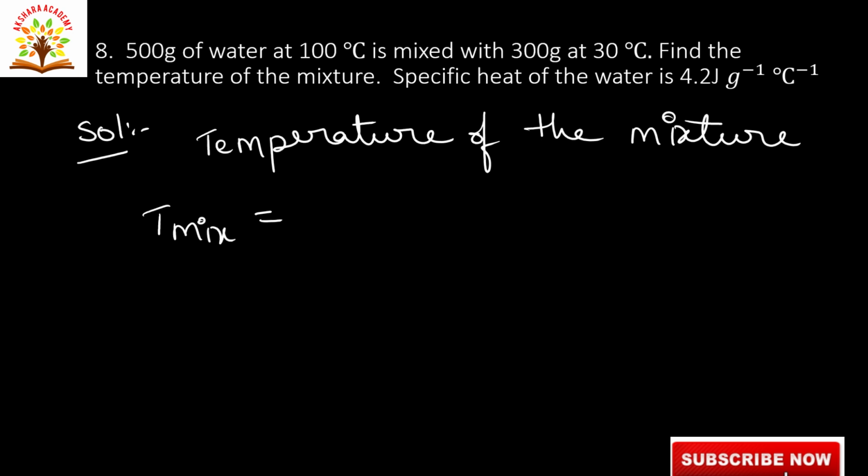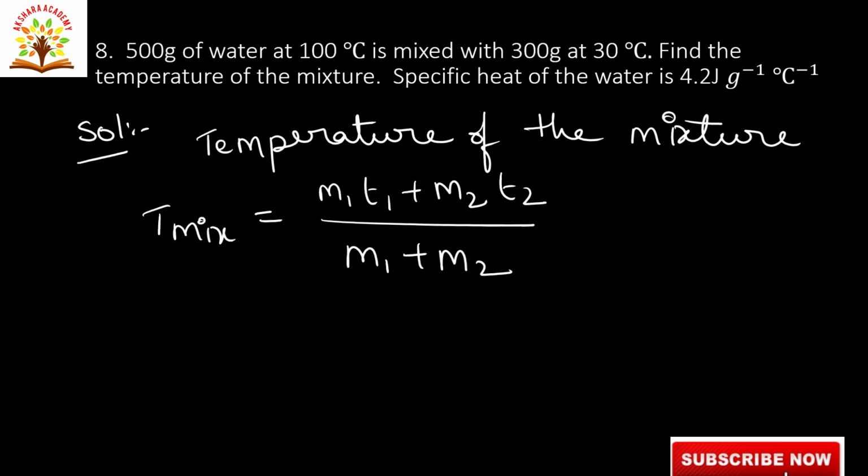here the S value, specific heat of water, is 4.2 joules gram inverse degree centigrade inverse. Here S1 and S2 have the same values. So that's why I am writing M1 T1 plus M2 T2 by M1 plus M2. Here it is M1 S1 T1 plus M2 S2 T2 by M1 S1 plus M2 S2. S1 and S2 are the same values, so that's why I am writing like this: M1 T1 plus M2 T2 by M1 plus M2.